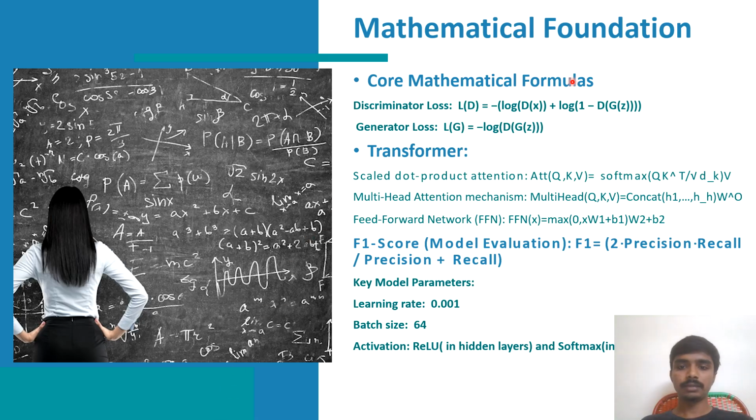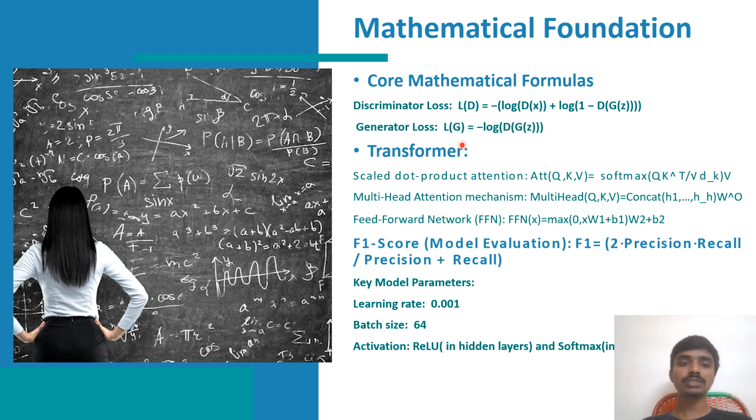Mathematical foundation. Behind the scenes, our model works based on key mathematical formulas. The key formulas for the generative adversarial network are the discriminator loss L of D and the generator loss L of G. The discriminator loss is used for separating the real data from the noise, and the generator loss is used to balance the generator and discriminator.